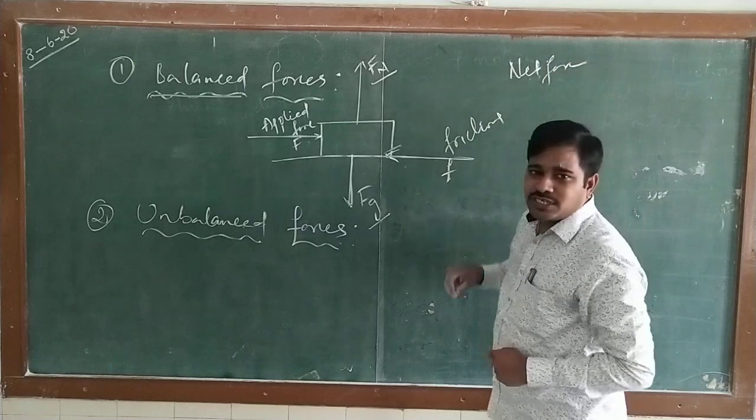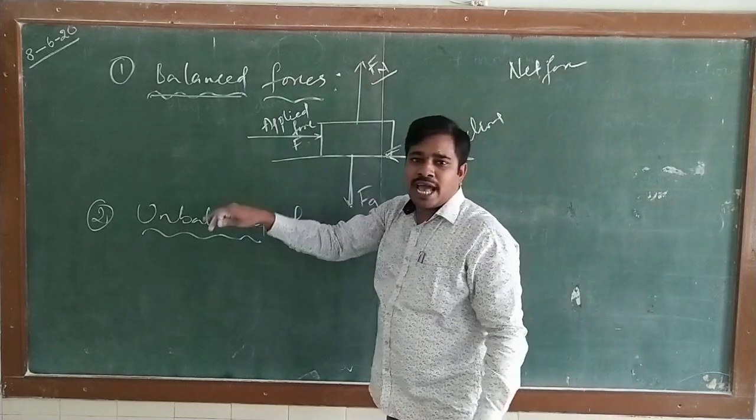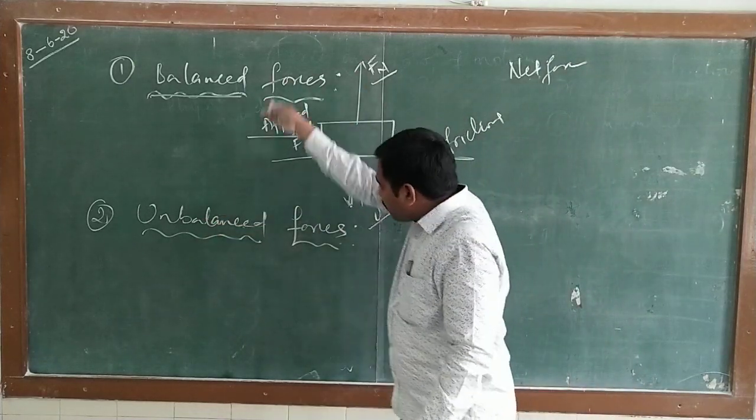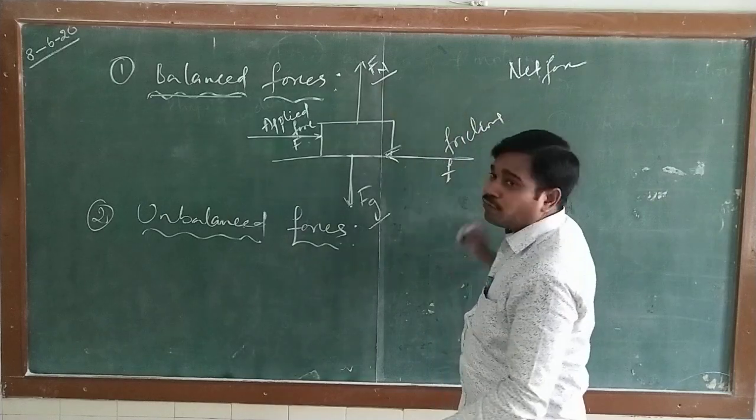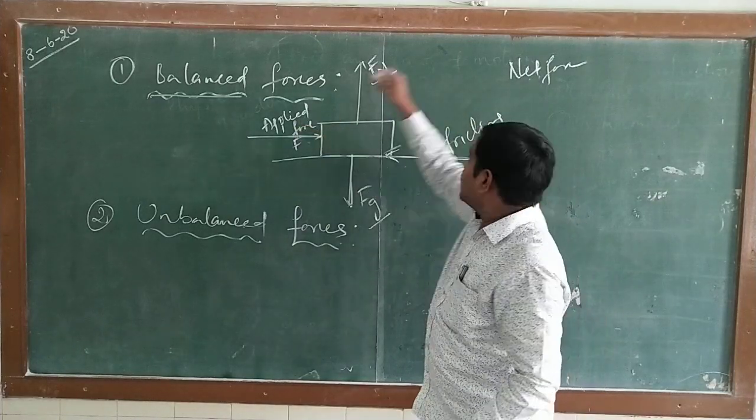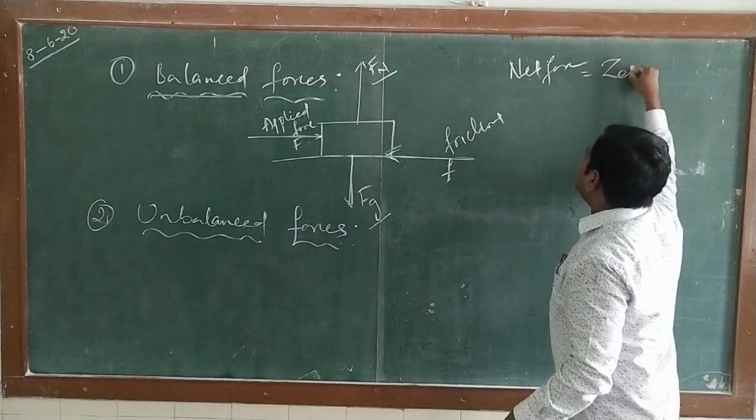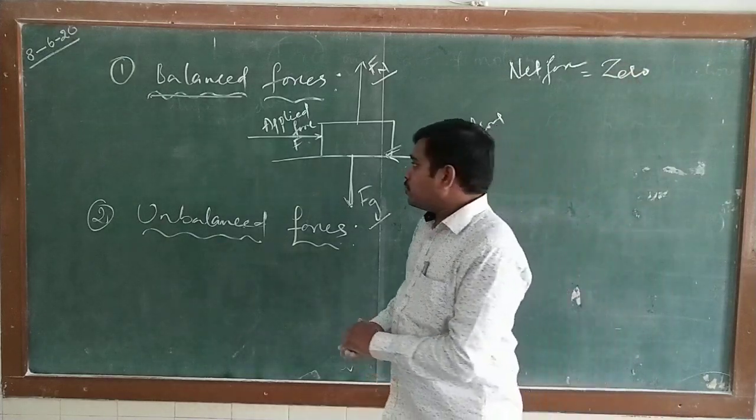What is net force? The sum of all forces acting. The algebraic sum of all forces acting is called the net force. In balanced forces, the net force is said to be 0. Why is the net force said to be 0?